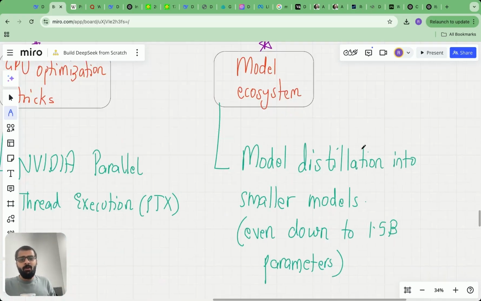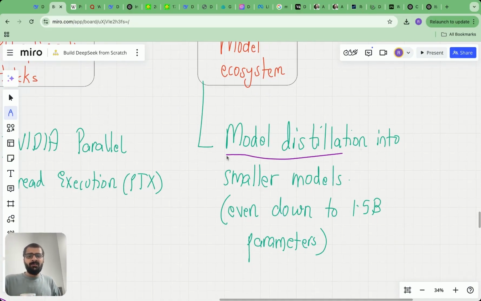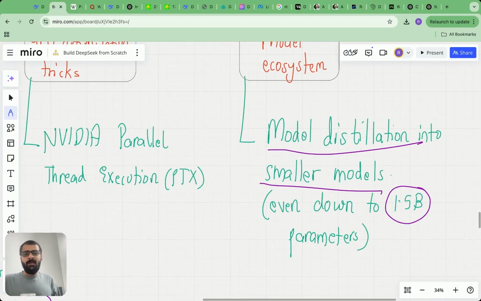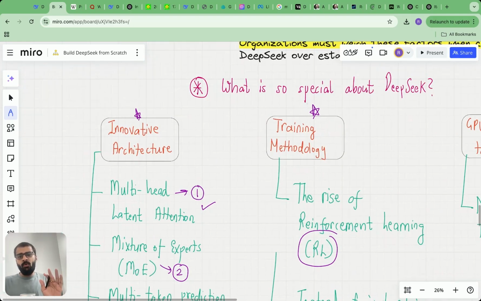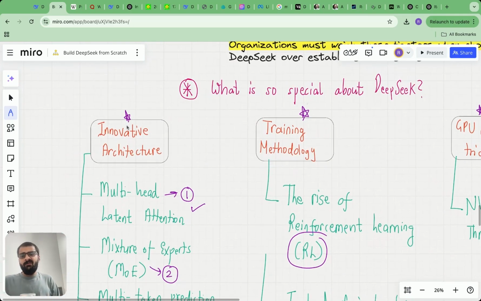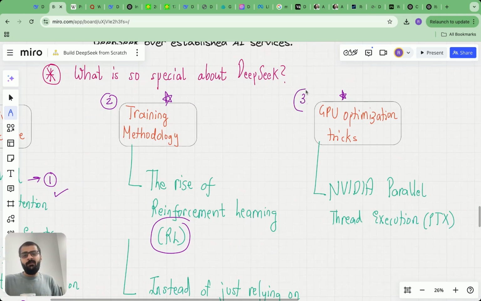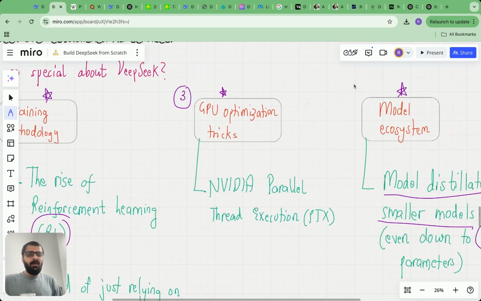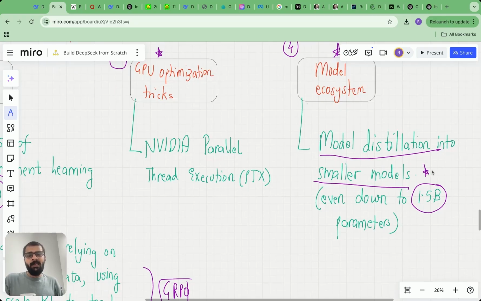And finally, they have a strong model ecosystem where, although the main model is 671 billion, they have distilled it down to smaller models, even as low as 1.5 billion. That makes it a pretty awesome model ecosystem. We are going to look at model distillation also. So, just to recap these four aspects which make DeepSeek so special: first is the innovative architecture, second is the training methodology, which is centered around reinforcement learning, third is the bag of GPU optimization tricks which they have, and fourth is the model ecosystem, especially distilling from a larger model into smaller models as small as about 1.5 billion parameters.